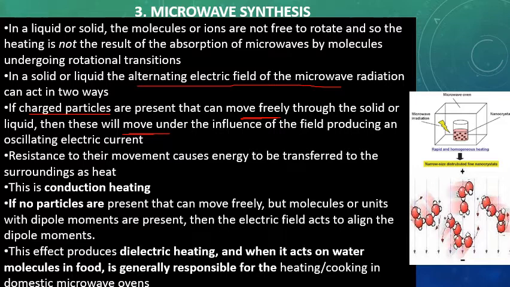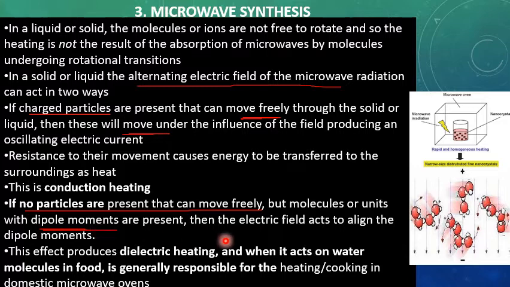And here is the second possibility. If no particles are present that can move freely, then how will the alternating electric field of the microwave act? The molecules or units have a dipole moment. For example, water has a dipole moment. In a water molecule, one part is partially positive and the other part is partially negative. So how will microwaves act on such solids or liquids whose charged particles cannot move freely, but whose molecules have a dipole moment?